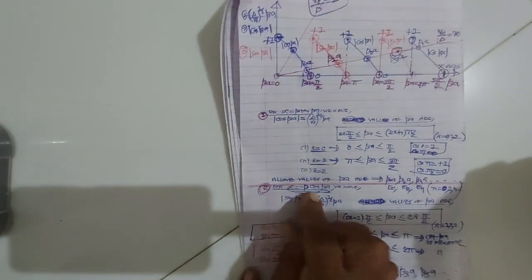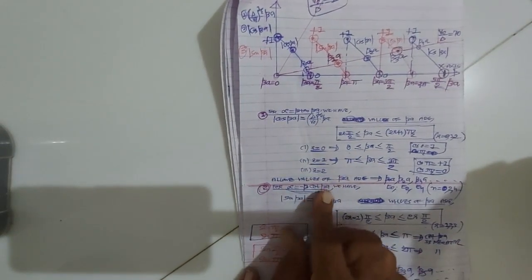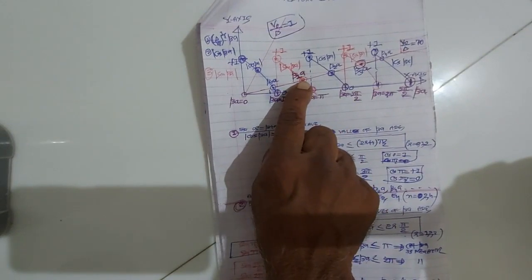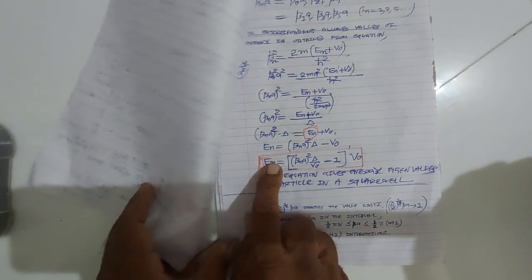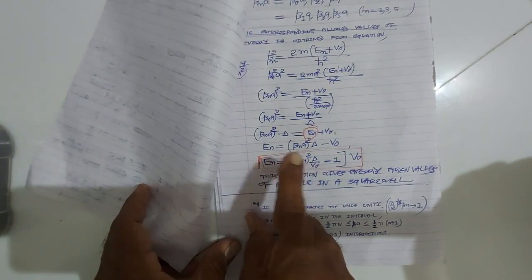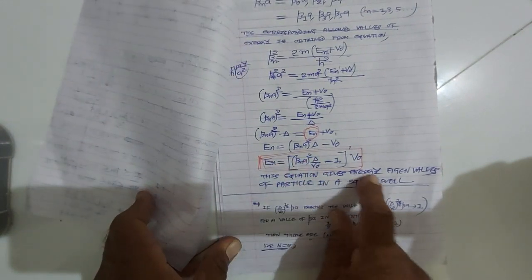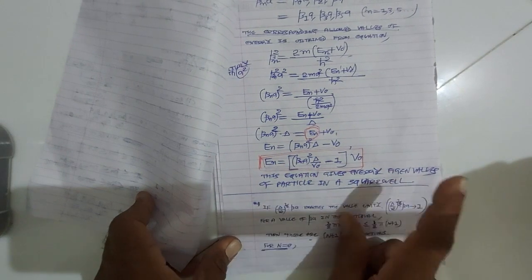Okay. And for the second type of solution, alpha minus beta cot beta A, we have plotted the graph of sin beta A. And at the point of intersection, values of beta is beta 1A and beta 3A. So if you put beta 1A here, you get the energy E1. If you put beta 3A, you get the energy E3. So this equation gives the energy eigenvalues of the particle inside the square well.